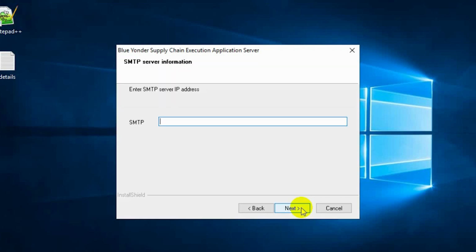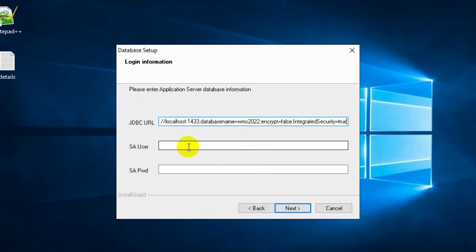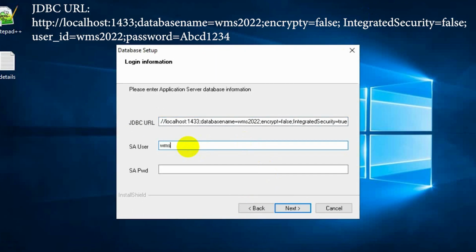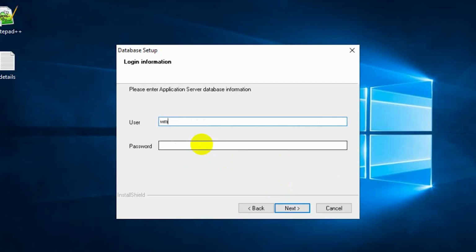You can leave the printer as blank, SMTP as blank, choose SQL Server 2019 in my case. I've chosen advanced. I've mentioned the JDBC URL for your reference. Then we enter the database user and the password.